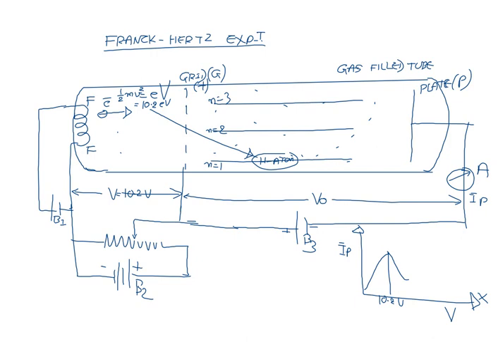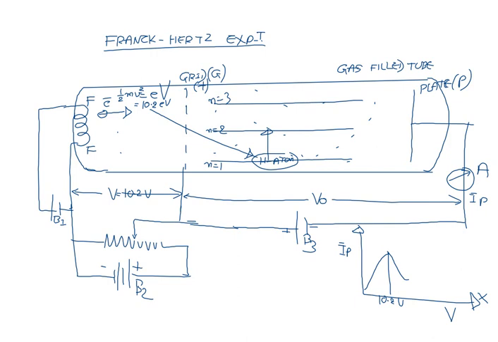The atom will absorb the energy of the electron and is excited from n is equal to 1, the ground state, to n is equal to 2, the first excited state. After the collision, the electron has no sufficient energy to reach the plate. As a result, there is a sharp drop in the current. This is called the first drop in the current at 10.2 volt.